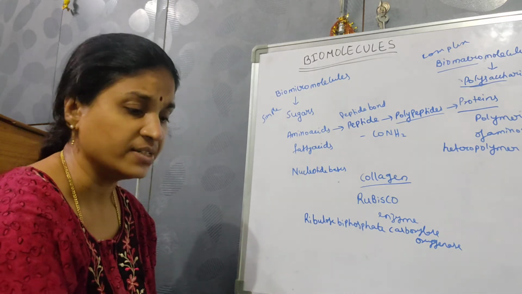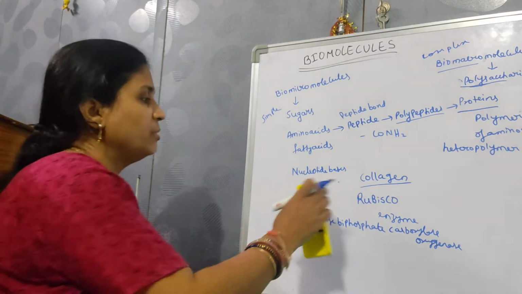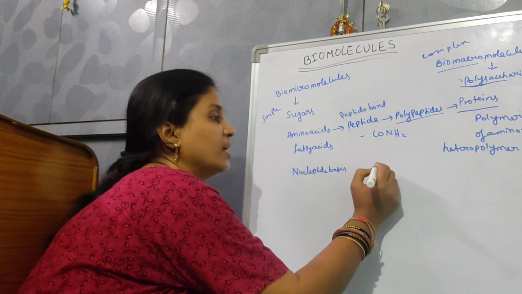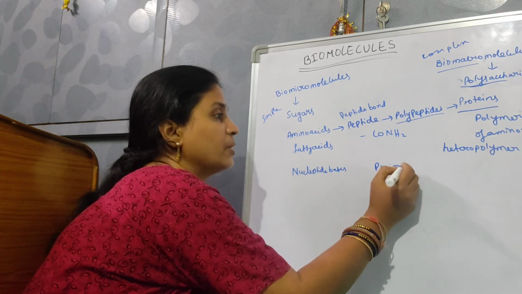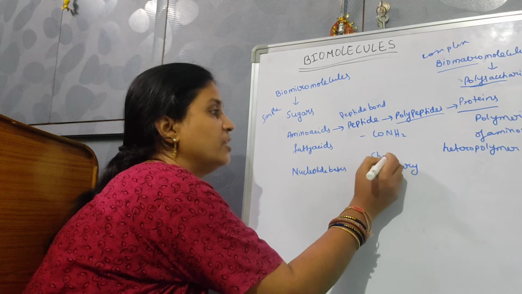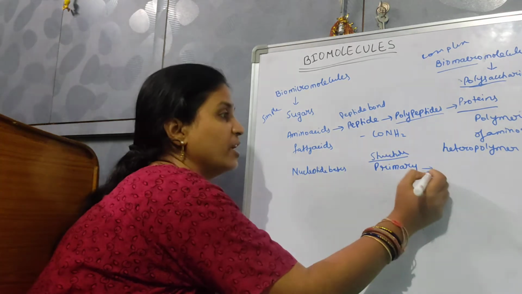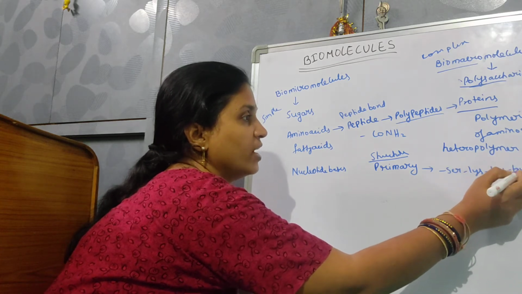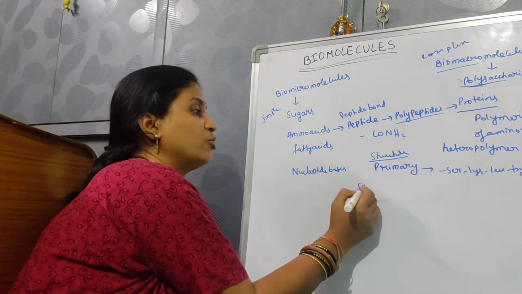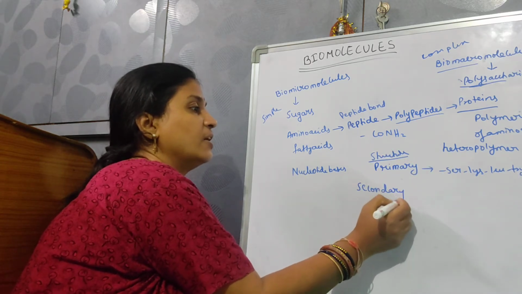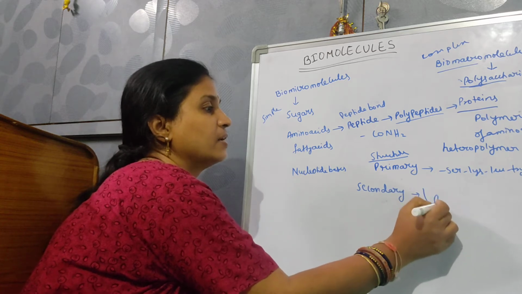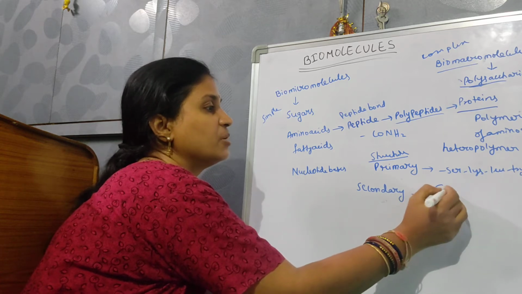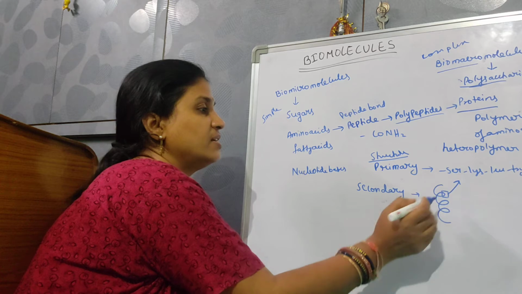Okay, these proteins are of four types from a structural point of view. Proteins can show a primary structure, like serine, lysine, leucine, tryptophan, tyrosine. This is a primary structure. If you talk about the secondary structure, it will be like this. If we enlarge this portion, this is the primary structure, but this is the secondary structure.